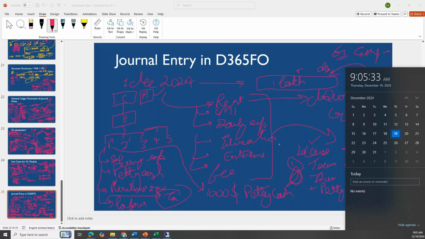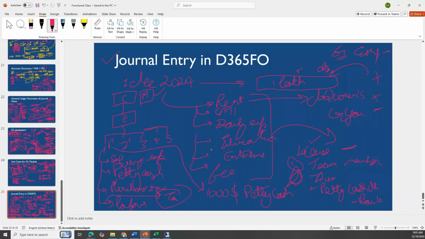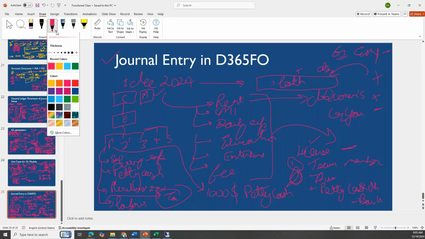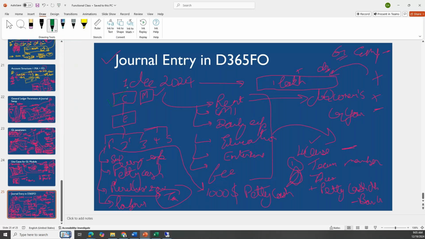If you are going somewhere, enjoy that part also, because this will come again next year. I request everyone, let's meet tomorrow and complete this journal entry part in all the five legal entities, and then check at the consolidation level what is the impact of each. At this level we will be able to identify it. Then we will start with our global general journals.